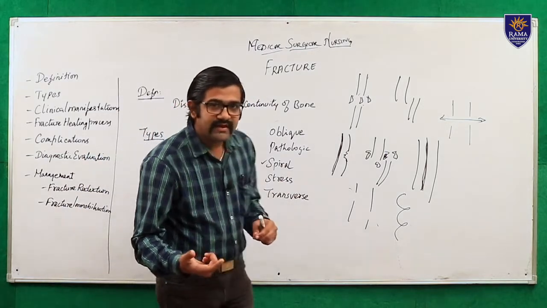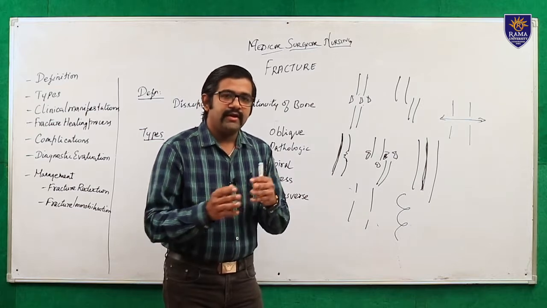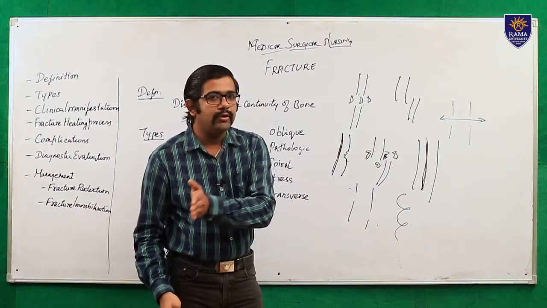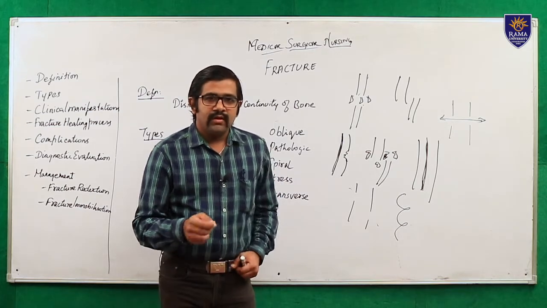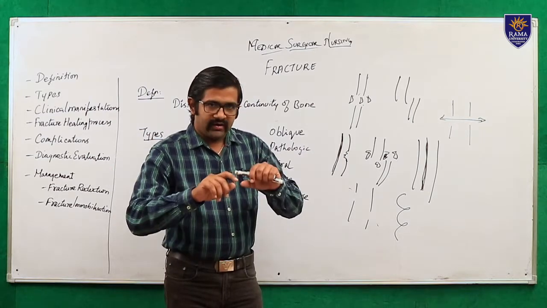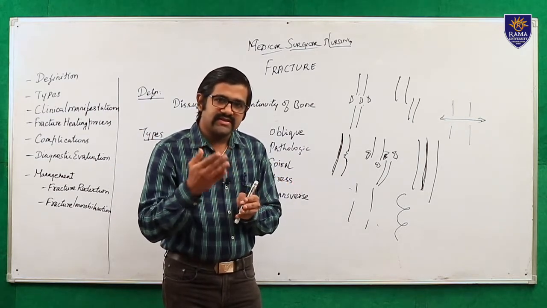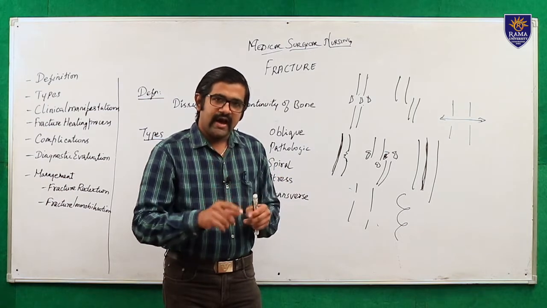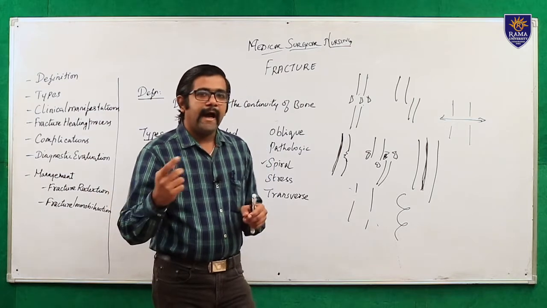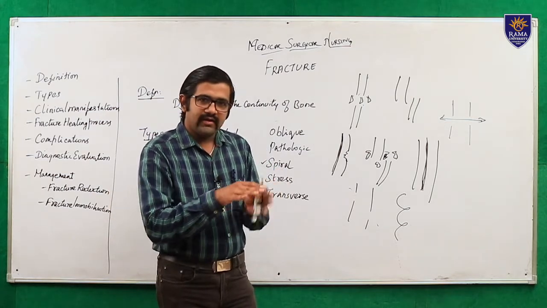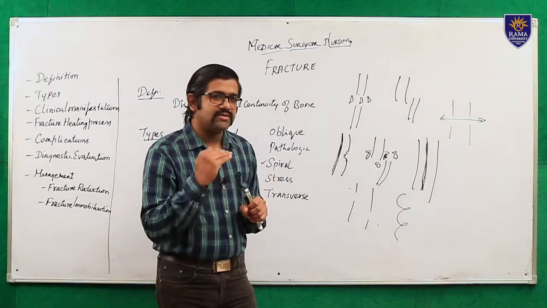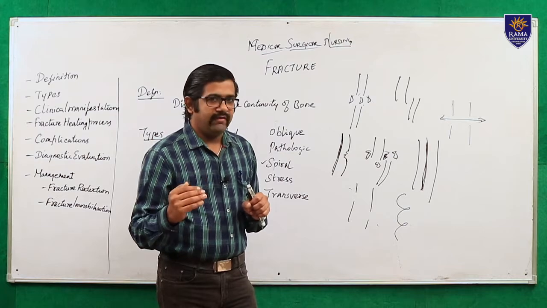So the second classification is whether it is communicable or non-communicable. What is meant by communicable or non-communicable to the environment? Communicable means it is communicating with the external environment. That means after the fracture, the muscles and the skin are torn and the bone fragment is coming out. Then it is called communicable with the external environment. If the bone is broken but the skin and muscles are intact, then it is called non-communicable with the external environment.